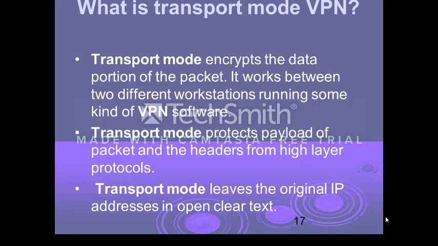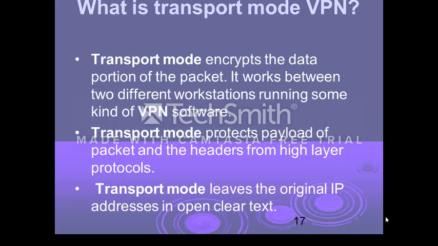When the VPN employs IPsec, there are two modes of operation available for the scheme. One is transport mode, where the IP header is not encrypted while the payload is encrypted.